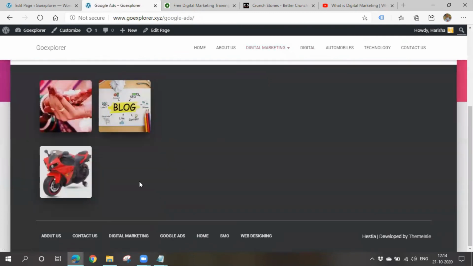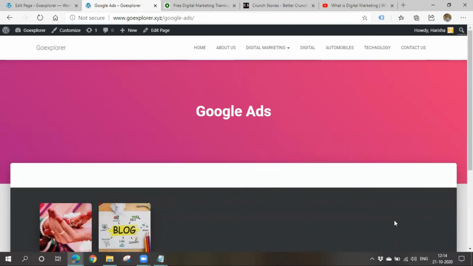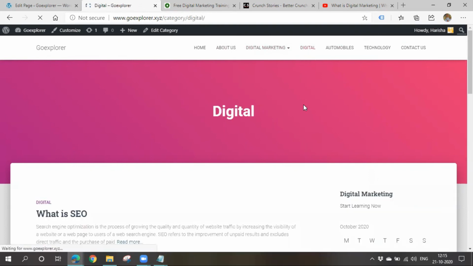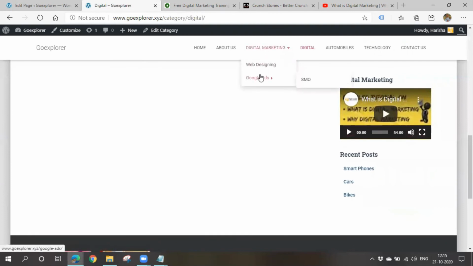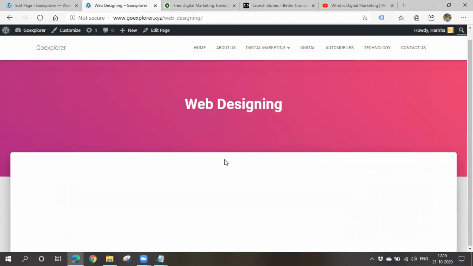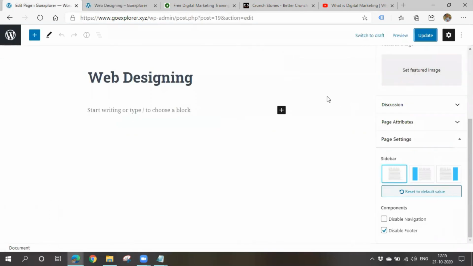In case of Google Ads, you'll be able to see the footer. As it does not have any kind of text, it is not showing with sidebar. So all these things will be containing footer, but only the page web designing will not be showing footer. Why? Because we have disabled it. In this way, we can go to that particular page and we can disable all the things whatever we want.